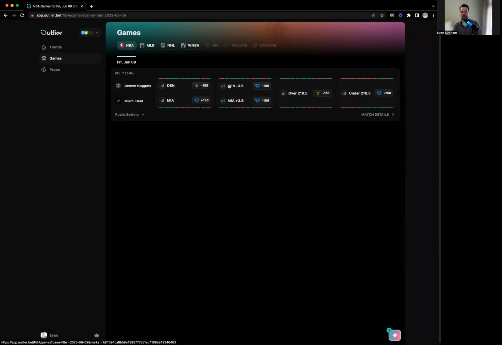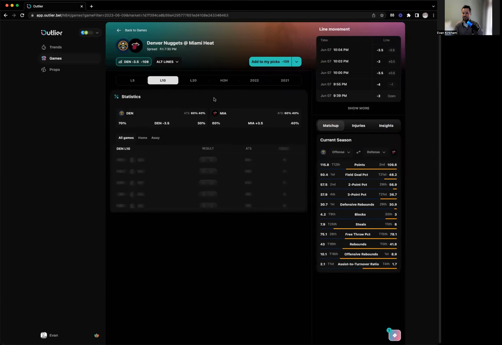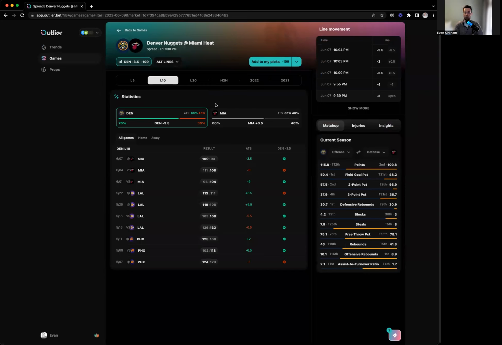If you want to dig in a little bit deeper, which I wasn't planning on doing, but we'll do here quickly. So let's see, Nuggets -3.5. That's the spread. If I click in, I can actually see how many times in the last 10 games the Nuggets have covered the spread if the spread had been 3.5, and how many times they've covered the spread, whatever the spread actually was. You can see the same for Miami, right? I could also do the last 20. I could also look at alternate lines, etc.